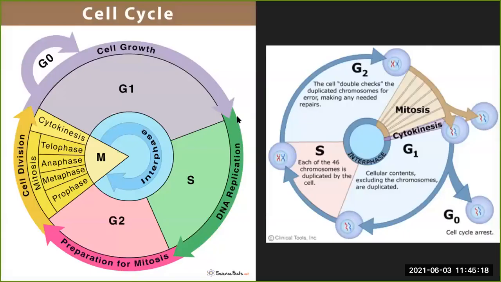Now, just to show you how it looks. Like I said, if you look at the inner circle, the cell cycle is divided into two phases, interphase and the mitotic phase, which is shown here in yellow.